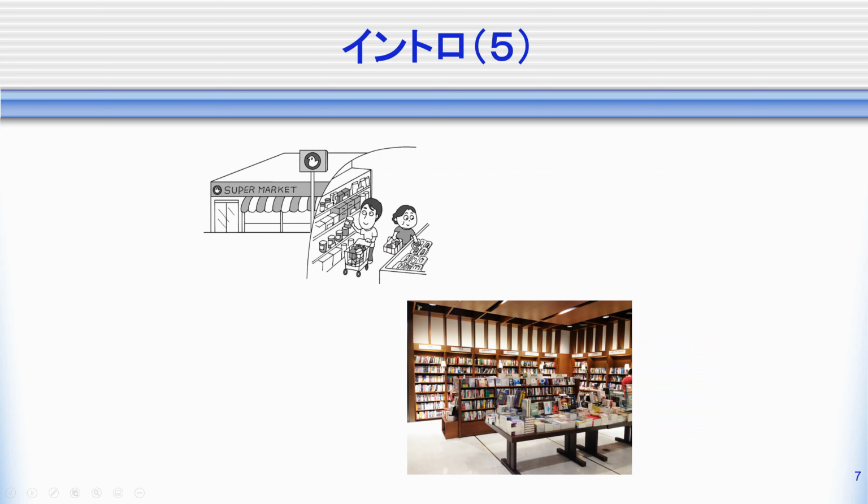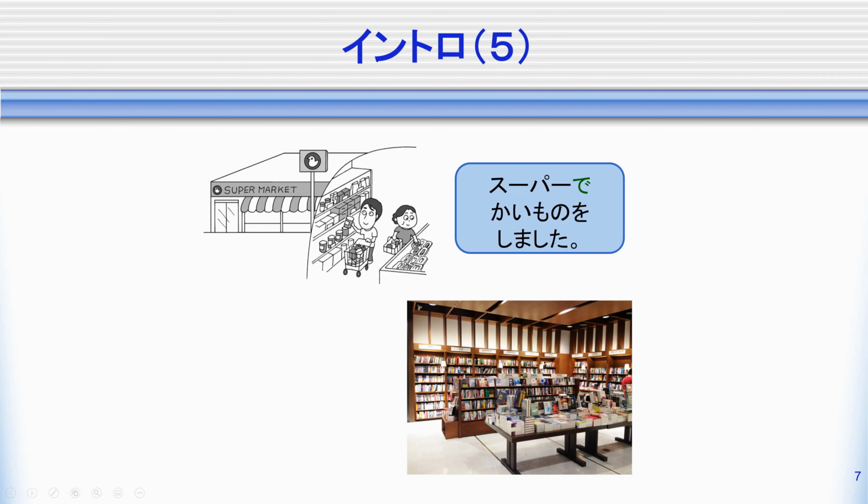Let's take a look at another scenario. スーパーで買い物をしました。本屋でもしました。So, スーパーで買い物をしました。本屋でもしました。I did shopping at the supermarket, and I also did it at the bookstore. So, で in this first sentence, でも in the second sentence.